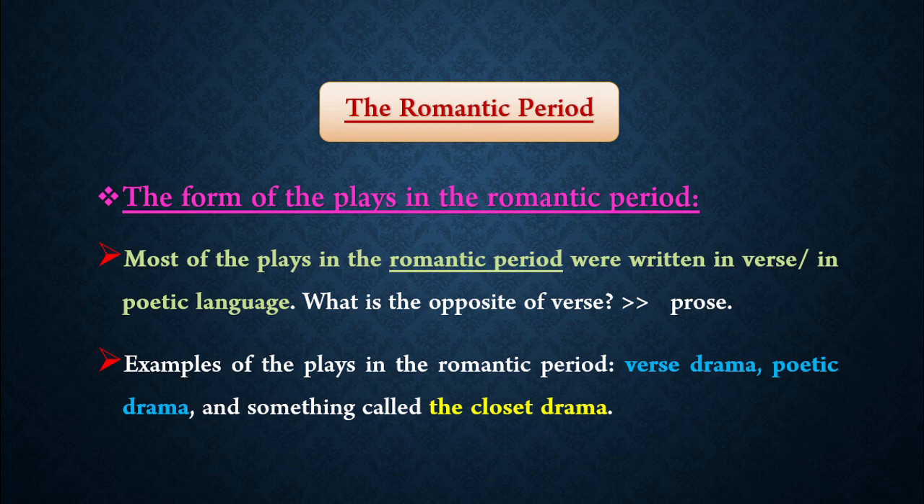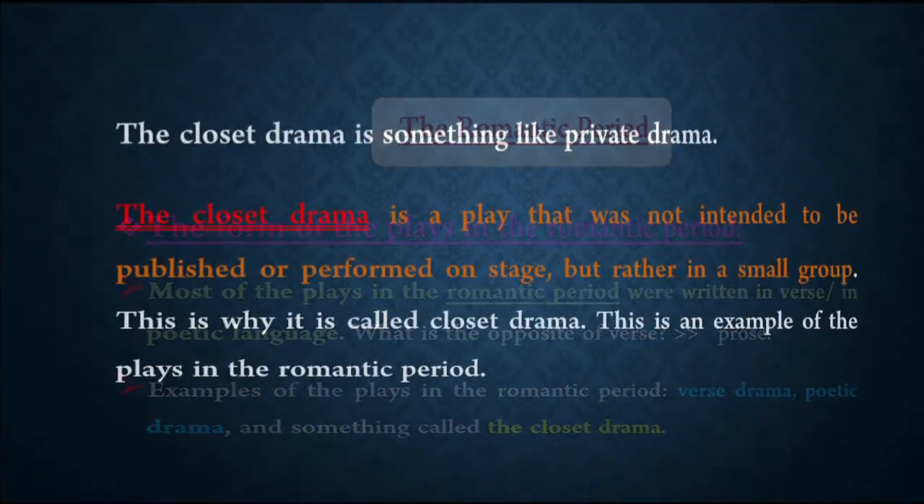Most of the plays in the Romantic period were written in verse, in poetic language. What is the opposite of verse? It is prose. Examples of the plays in the Romantic period are verse drama, poetic drama, and something called the closet drama. What do we mean by closet drama?